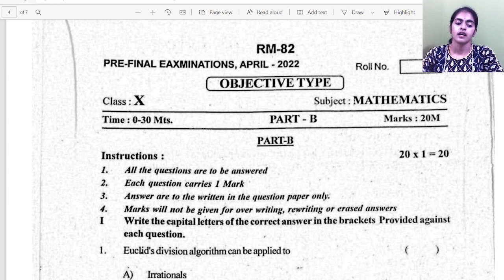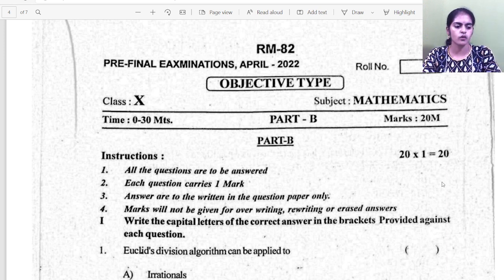But whatever paper it is, for the final exam, all the questions which I'm going to give you in the next 10 days are really important. So let's try to get full marks in your board exams. Let's begin the session now. As I told you, within half an hour let's try to solve this paper.